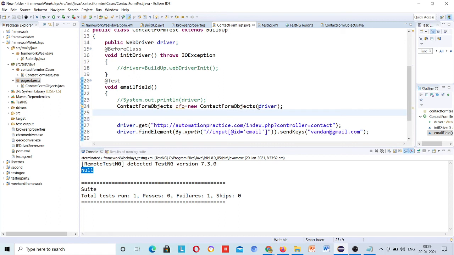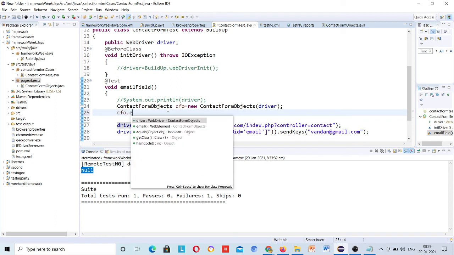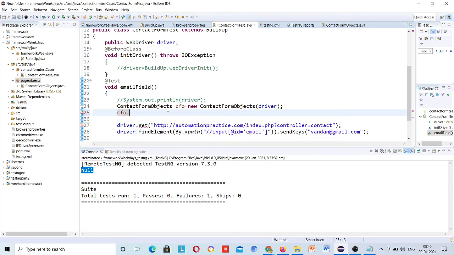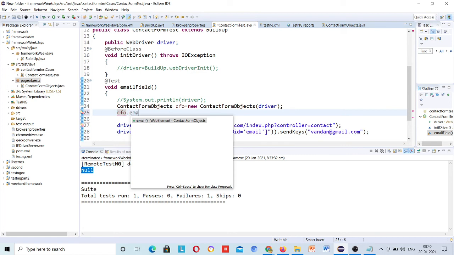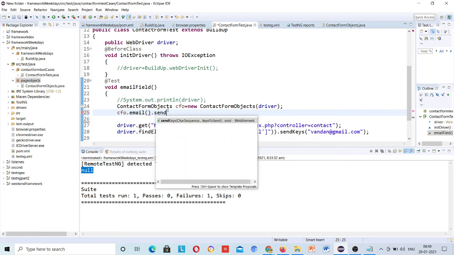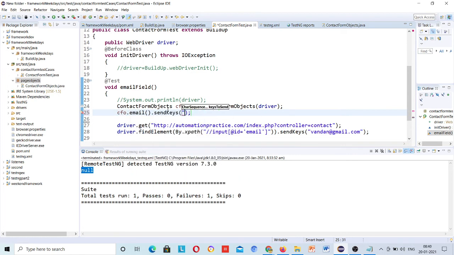Okay, and then you have to call WebElement CFO.email, because you have to locate email, and the locator is returned by the page object class, and now send keys to it. Okay, and send keys, I want to send this one.